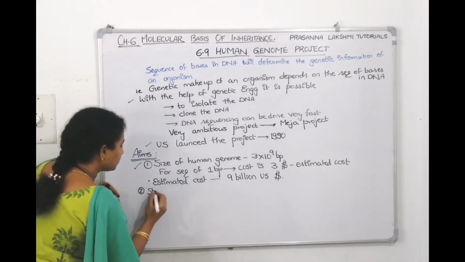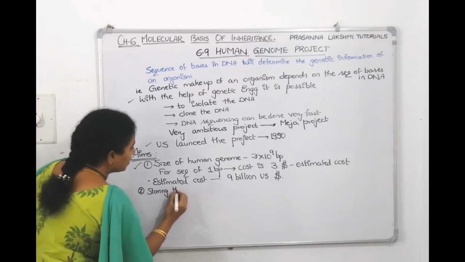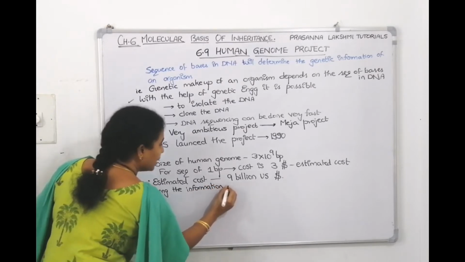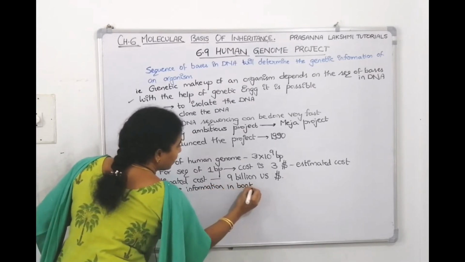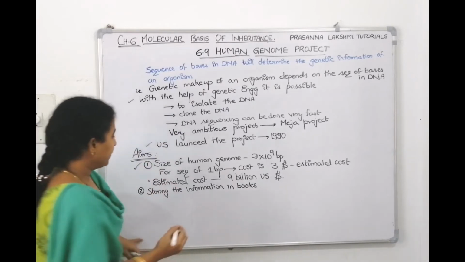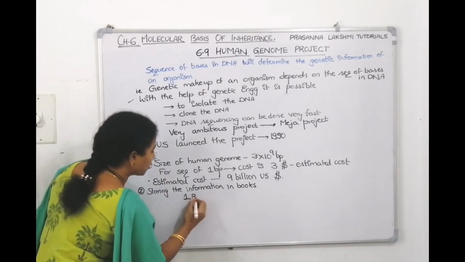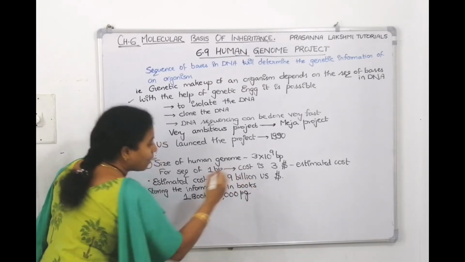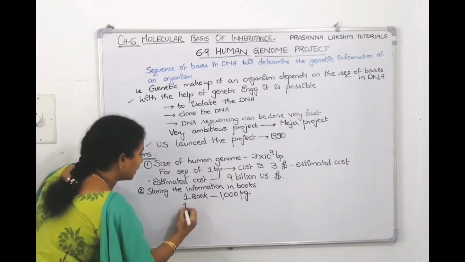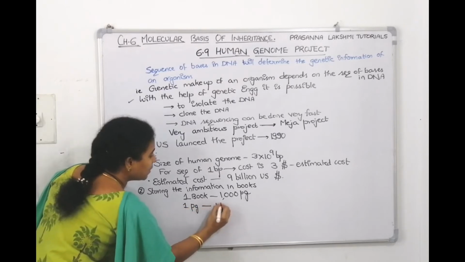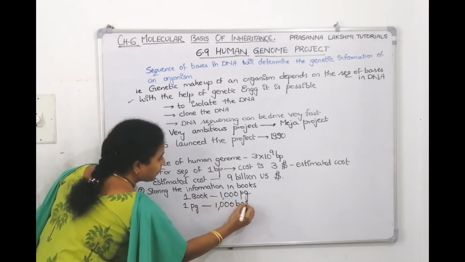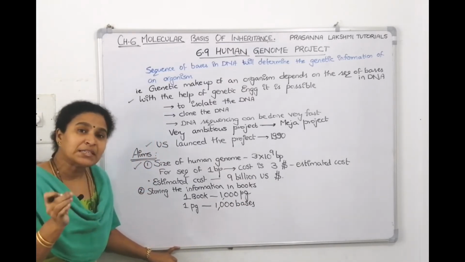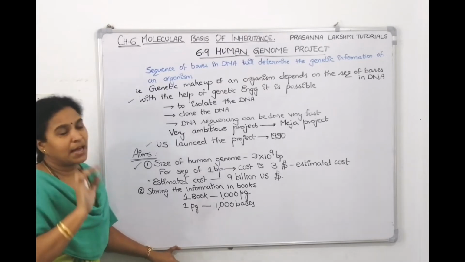If we are storing the information we have sequenced in books, think that one book has 1000 pages, and on one page we write 1000 bases.